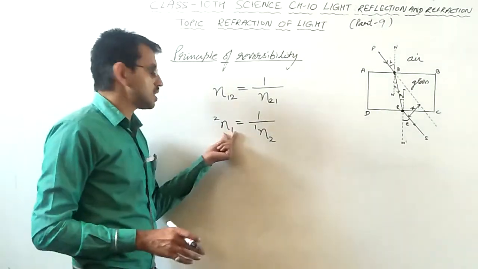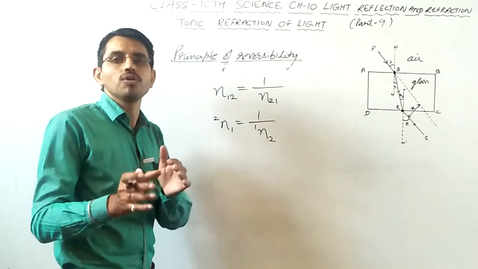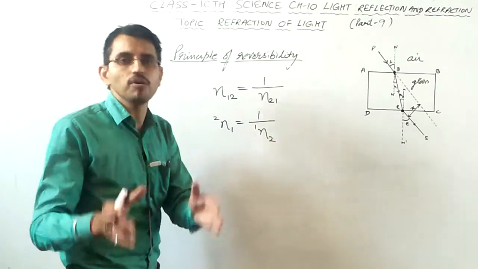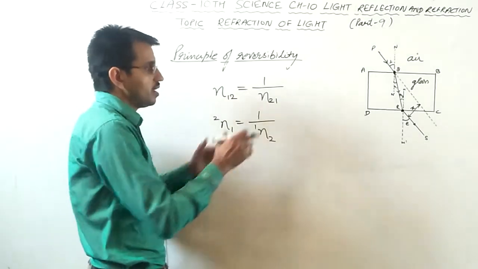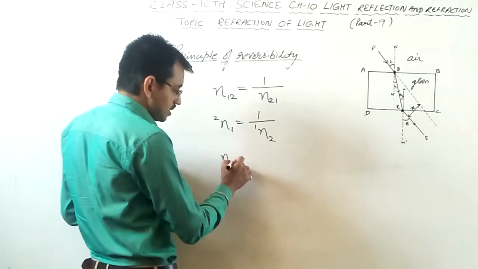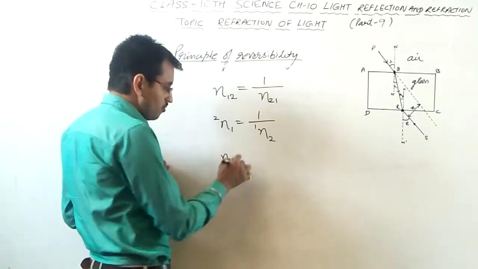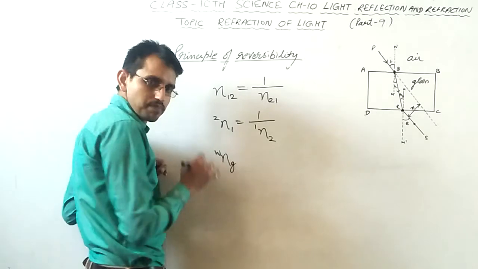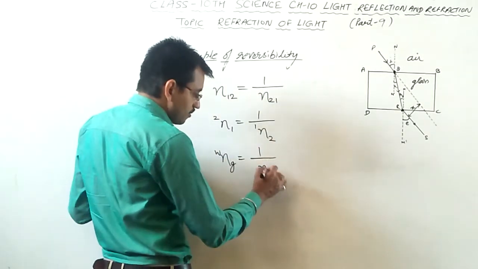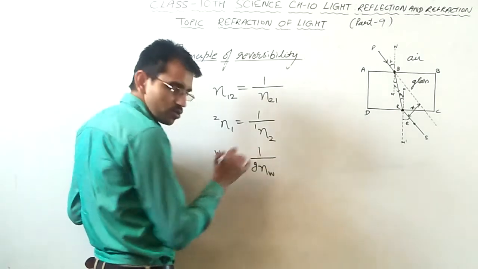Either you can use these numbers 1 and 2 to denote these media, or you can use the first letter of the name of those media. For example, if we are talking about glass and water, then you can also write like this: refractive index of glass with respect to water is equal to the reciprocal of the refractive index of water with respect to glass.